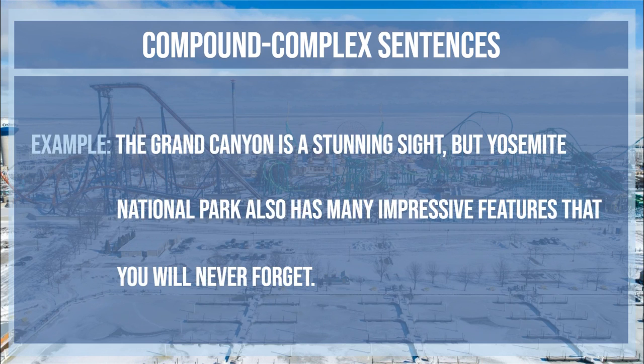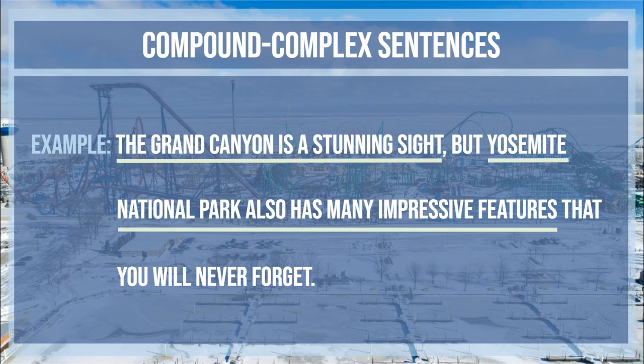Next example, the Grand Canyon is a stunning sight, but Yosemite National Park also has many impressive features that you will never forget. Step one, find our first independent clause. Our first independent clause here, the Grand Canyon is a stunning sight. We've got our conjunction word then, the word but, that comma right before it. And then following that, we have our second independent clause, which is Yosemite National Park also has many impressive features.